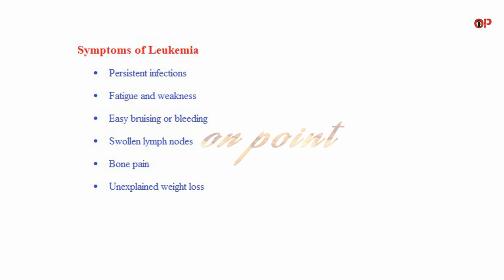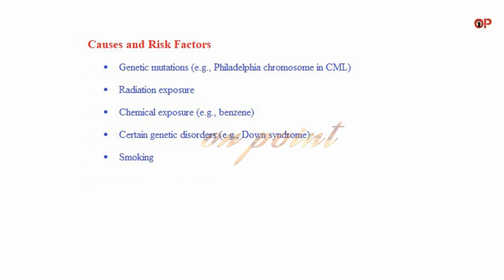Symptoms of leukemia. Persistent infections. Fatigue and weakness. Easy bruising or bleeding. Swollen lymph nodes. Bone pain. Unexplained weight loss. Causes and risk factors.